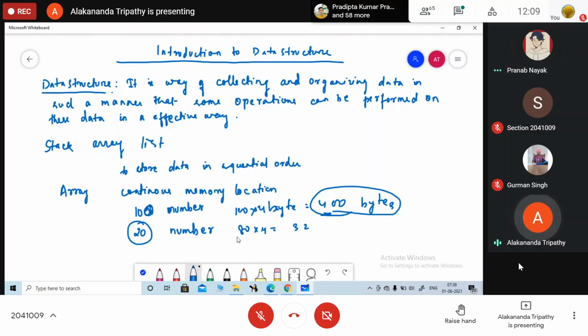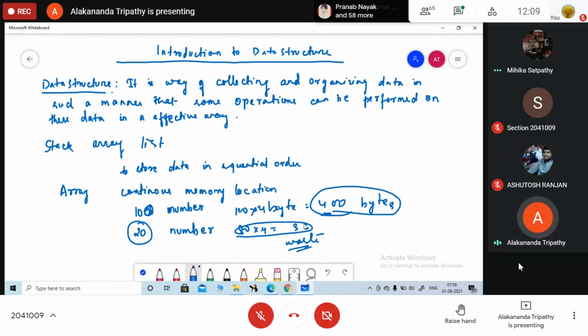बाकी सब स्पेस क्या हो जाएगा? Rest of the space will be waste. Okay, because rest of the space it will be 0. It is not going to occupy some value, so it is simply going to waste. और कोई use करना चाहेगा भी तो वो उसको use नहीं कर सकता है, isn't it? Yes, ma'am. Okay, so that is the few limitation with array.